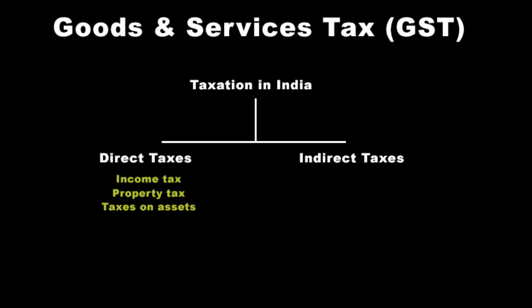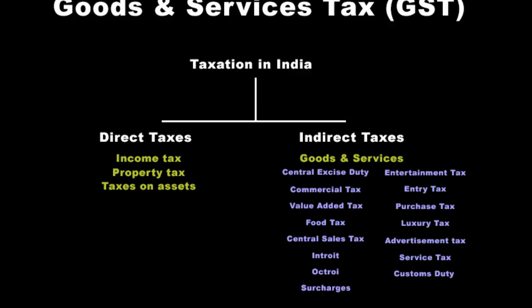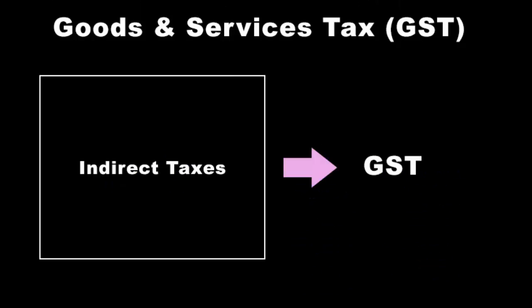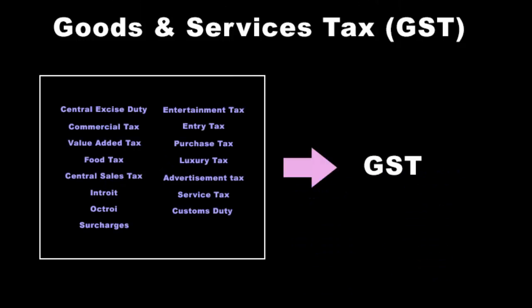Then we have indirect taxes. Now, these are a little more complicated. These are taxes levied on goods and services that we consume in our day-to-day life. These taxes include central excise duty, commercial tax, value-added tax, food tax, central sales tax, entry tax, octroi, entertainment tax, entry tax, purchase tax, luxury tax, advertisement tax, service tax, customs duty, surcharges. There are 15 such indirect taxes. All these have been rolled up under one GST Act 2017.